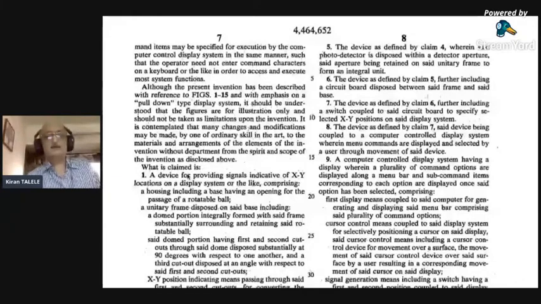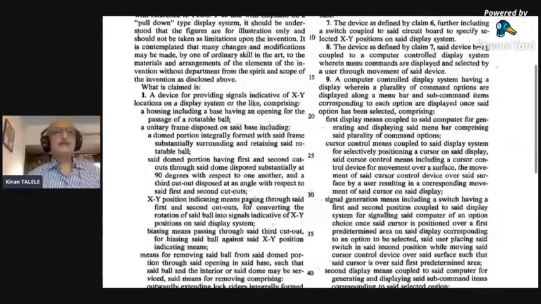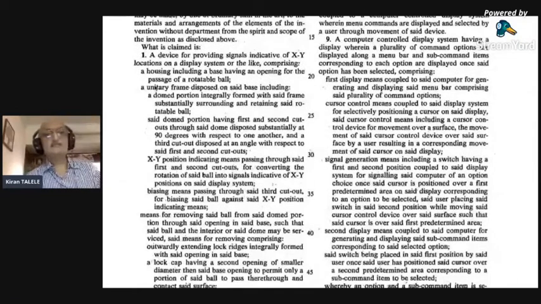Comprising, semicolon, a housing including a base having an opening for the passage of a rotatable ball. This is the very first patent, a very old patent. At that time there was a rotatable ball. A unitary frame disposed on said base, including, so this is another component, including some related information. Said dome portion having first and second cut. These are elements. This is the means.